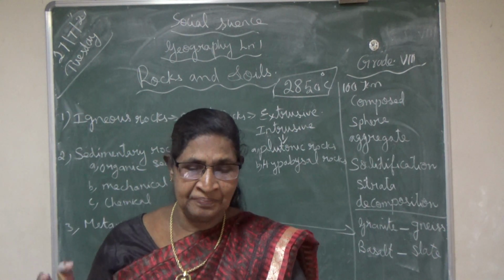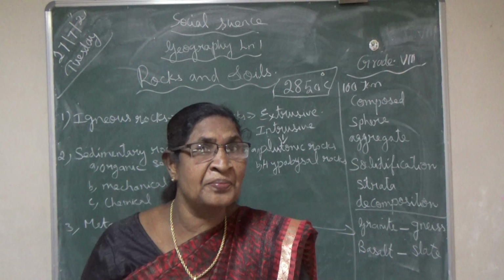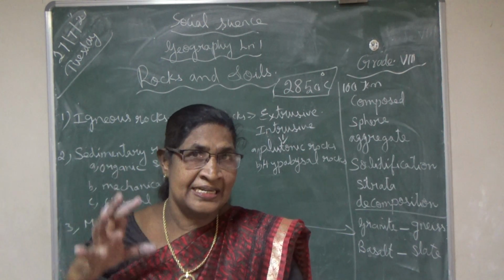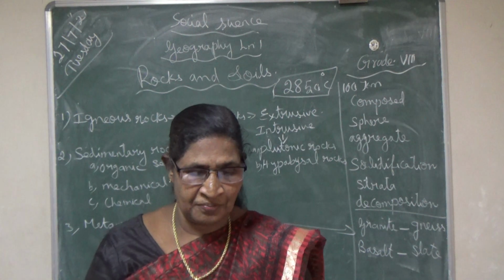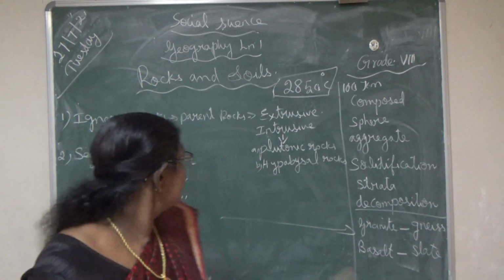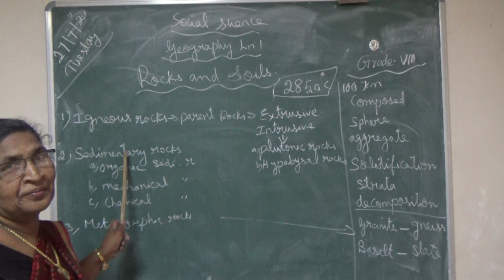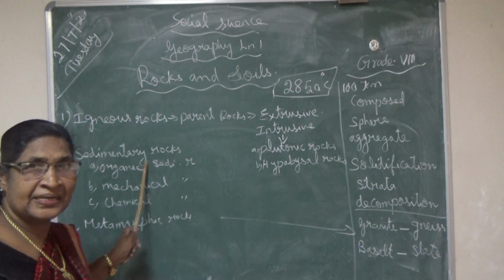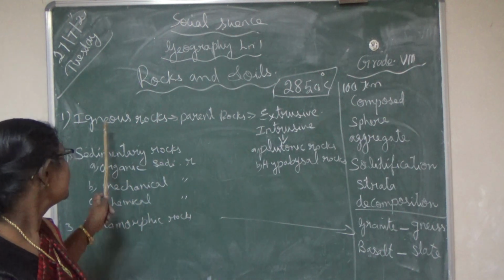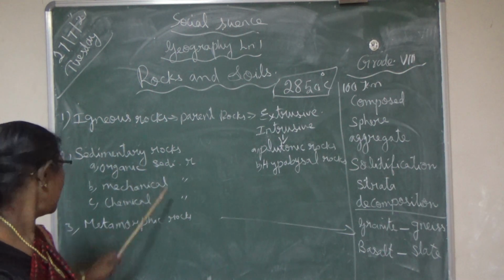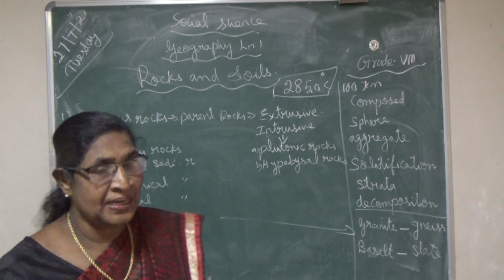Because of high temperature and pressure, both reasons. Because of high temperature and pressure, these igneous rocks and sedimentary rocks are broken and form the metamorphic rocks.